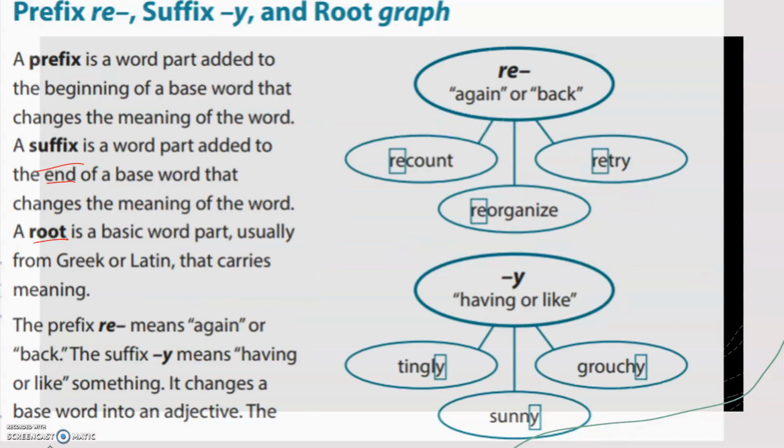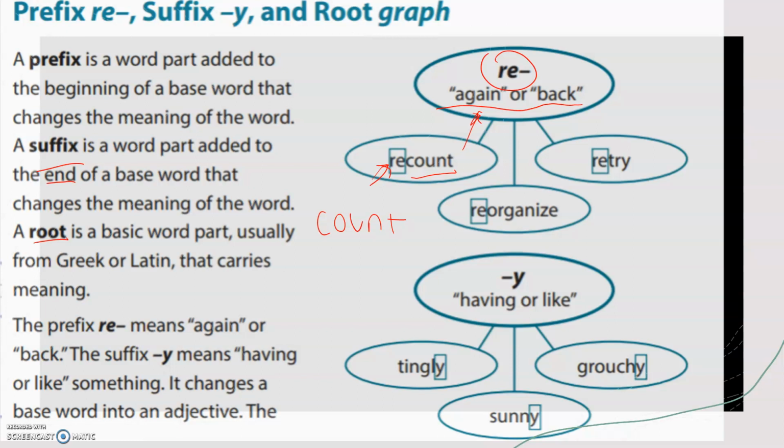So, for example, the prefix re means again or back. So we add it to the beginning of the word count. The meaning changes. So if you recount something, it means to count it again or count it back. So when I see the prefix re in other words, I will know the word means doing something again.